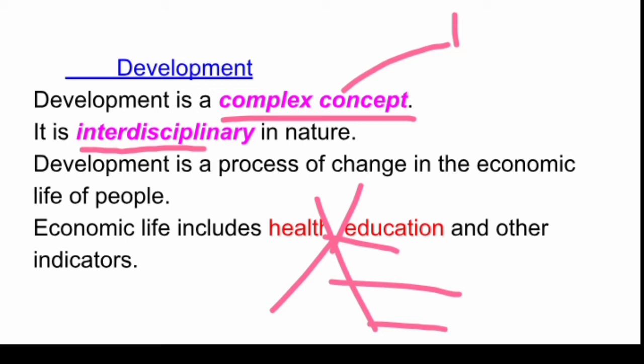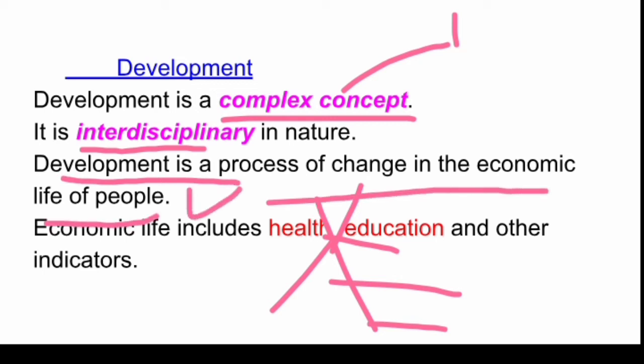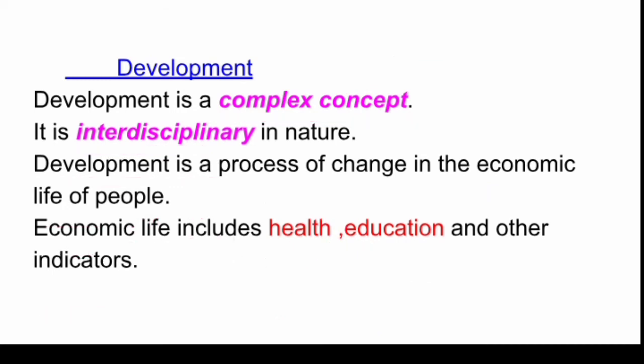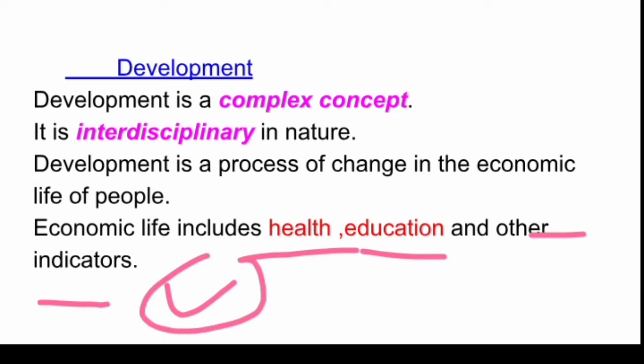So development is a process of change in the economic life of people. This is one line with which you can define development in economics. And what does economic life include? So health is there, education is there, and other indicators. What are these other indicators? Like fresh or clean water supply to your households, and the uninterrupted supply of electricity to your houses. Okay, these are other indicators for development or economic development. Let's move forward.